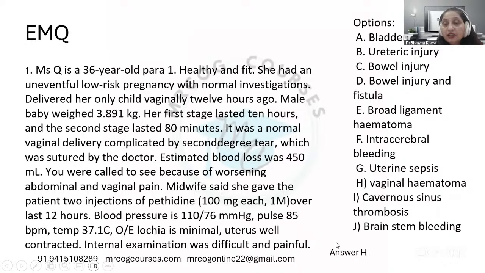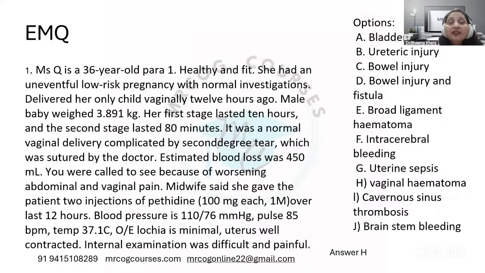This is basically the vaginal hematoma. That's the correct answer here. How do we say this is vaginal hematoma? Because the internal examination was difficult and painful. And what is the key word here? That she has already been given 2 doses of pethidine.